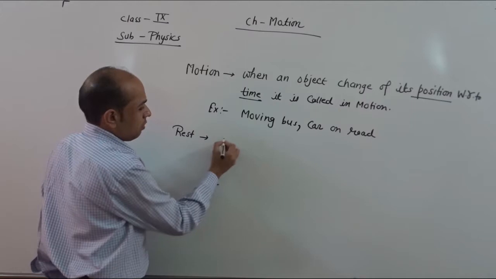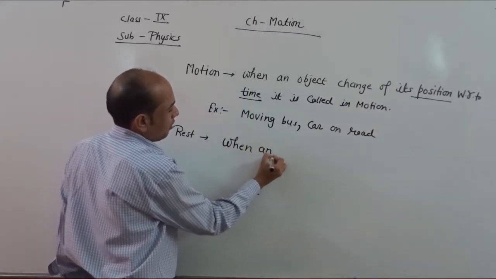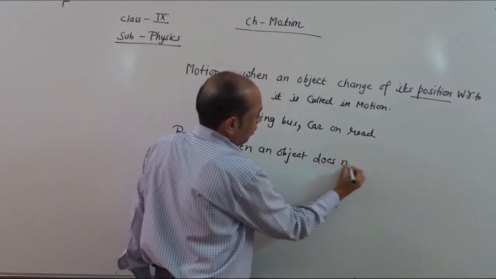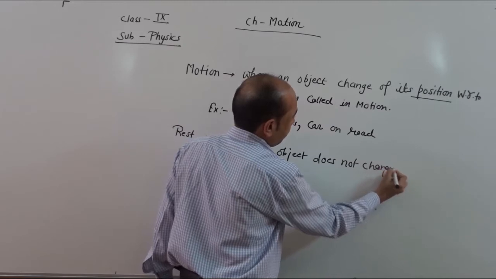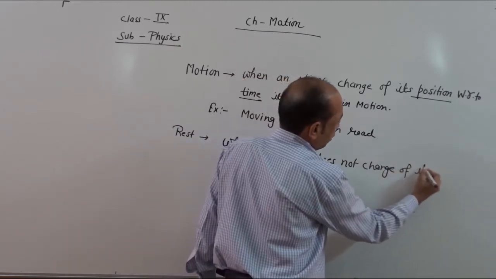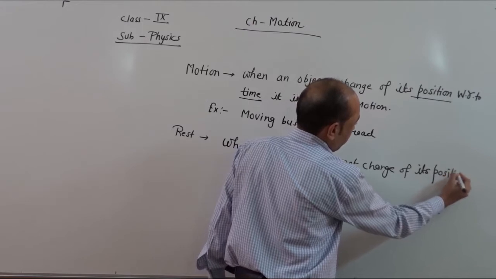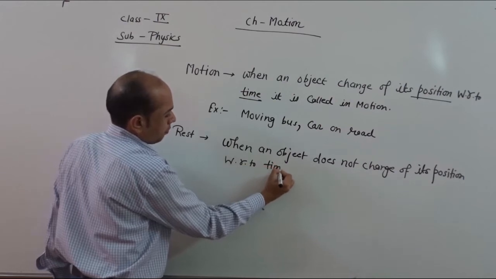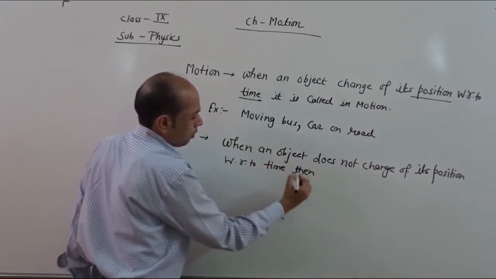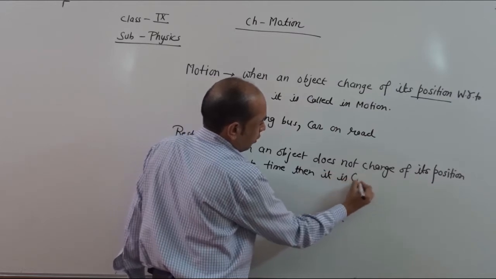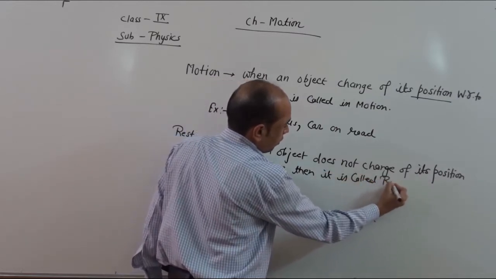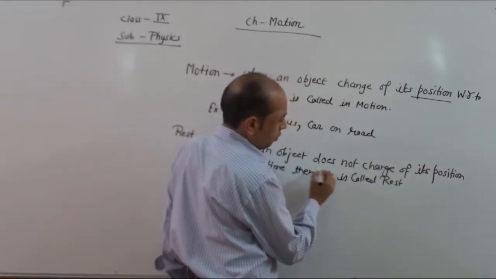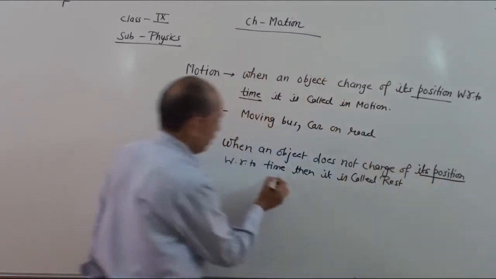Similarly in rest, when an object does not change its position with respect to time, then it is called rest. So in rest we focus again on position and time.